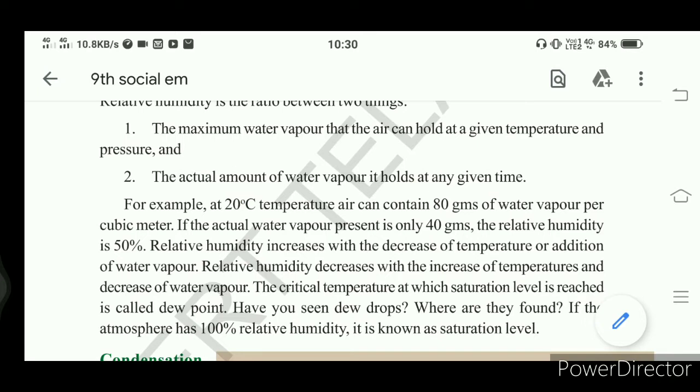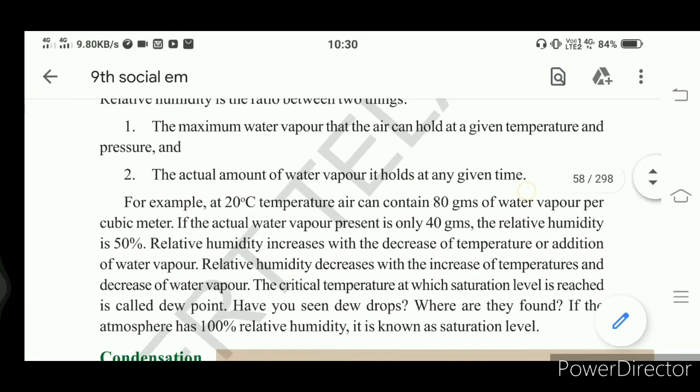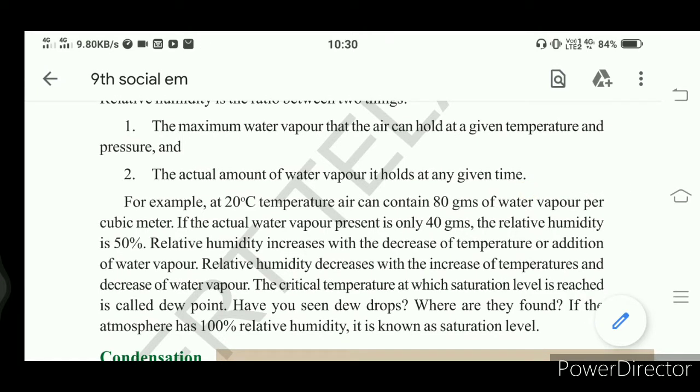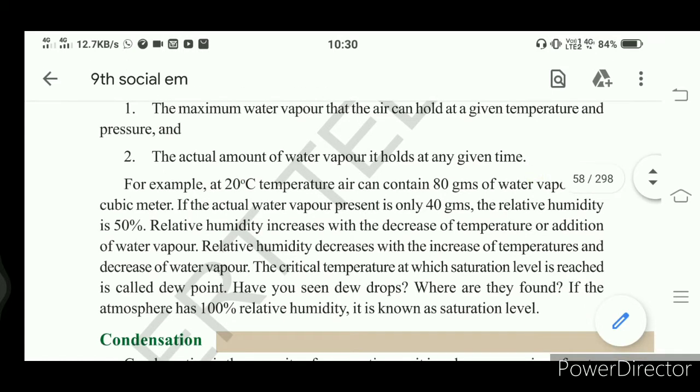But actually, at this 20 degrees centigrade, there is 40 grams of water vapor per cubic meter in the atmosphere. So what is the capacity of the atmosphere? It is 80 grams at 20 degrees centigrade.